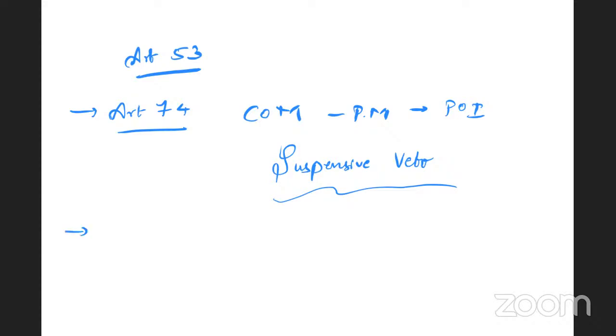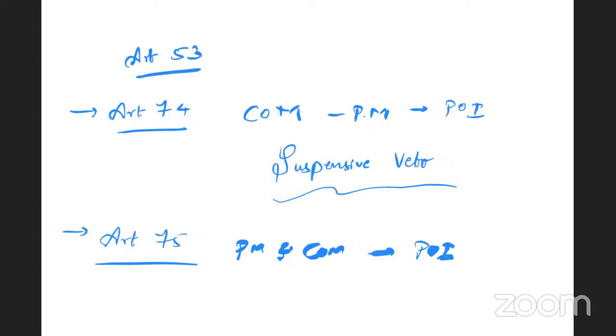Then let us look at Article 75 of the Constitution. Article 75 states that the Prime Minister and his Council of Ministers will be appointed by the President of India. Sir Ivor Jennings, a political analyst, says that the most important function of the President of India is to appoint the Prime Minister because he cannot function without the aid and advice of the Prime Minister and the Council of Ministers. Number two, Article 75(2) says that the President of India appoints the Council of Ministers on the recommendation of the Prime Minister.